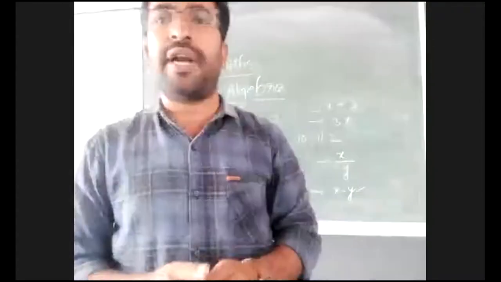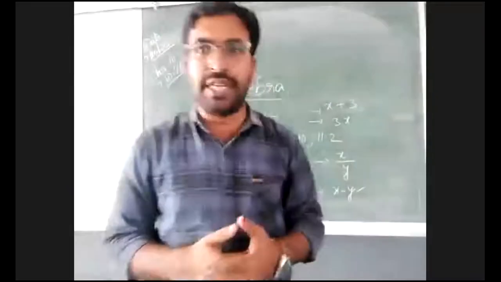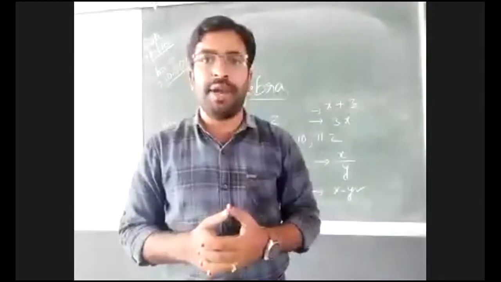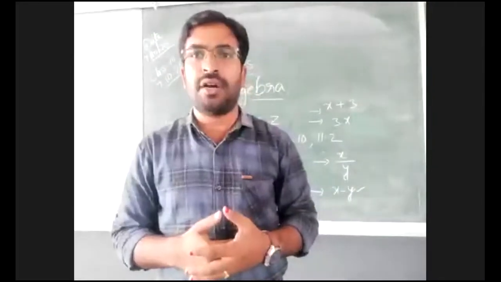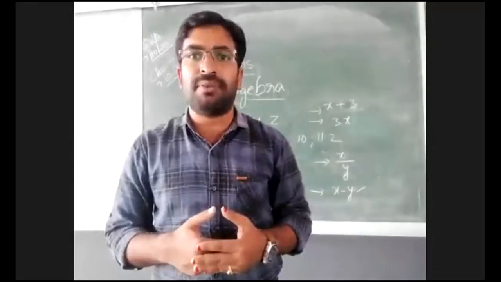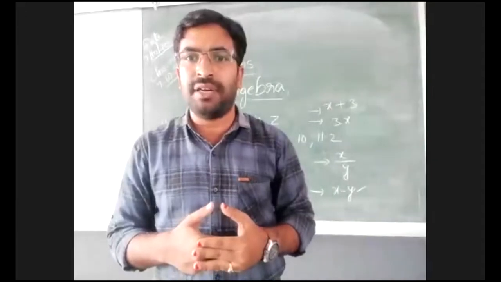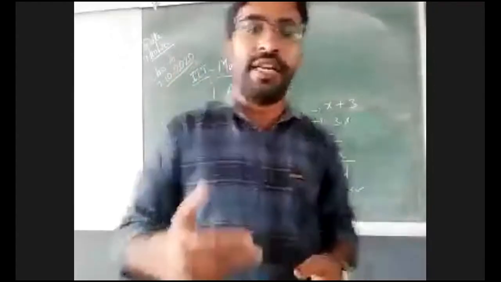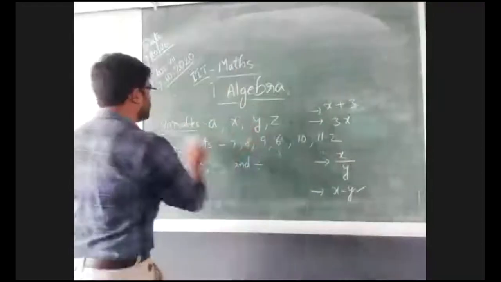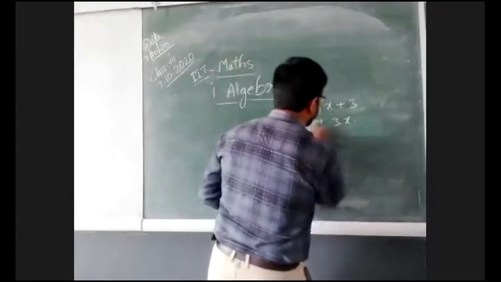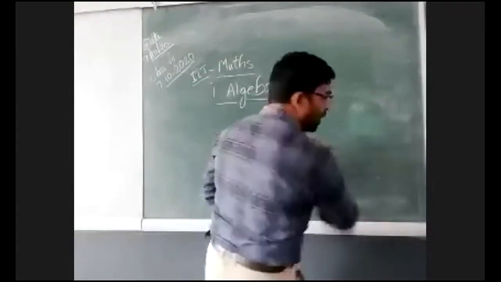So, do you understand what is meant by an expression? All of the students, is it clear? A combination of variables and constants combined by one or more symbols. Which type of symbols? Addition, subtraction, multiplication, and division. This is called an expression. So now, next. So expression is over. Next one.